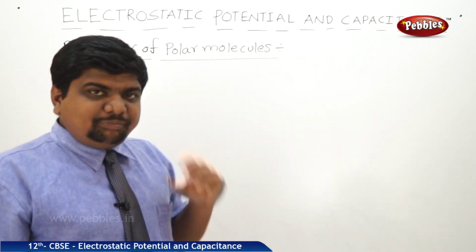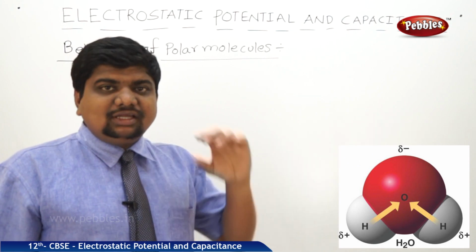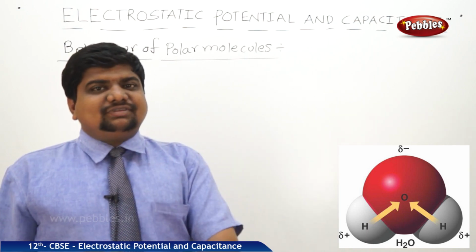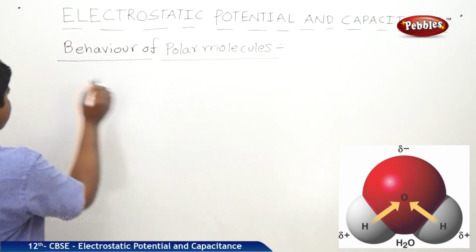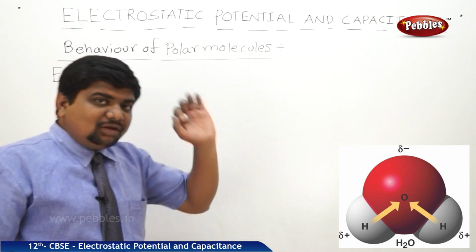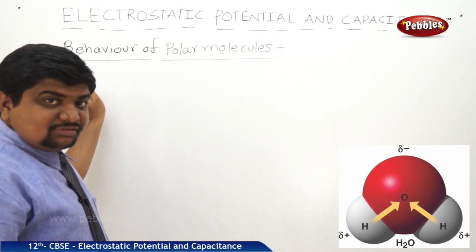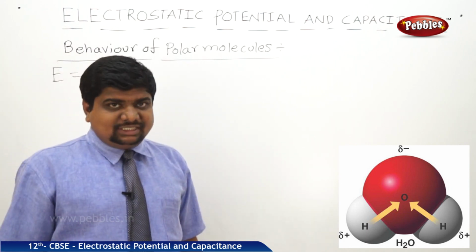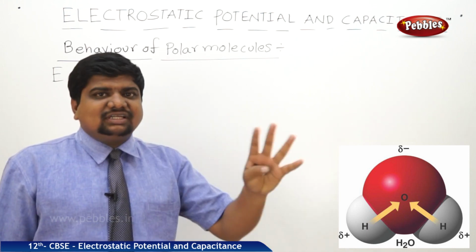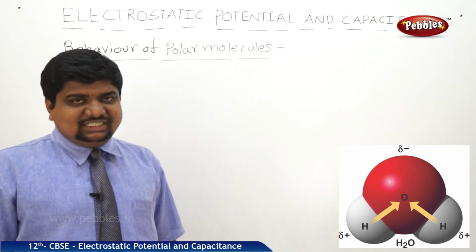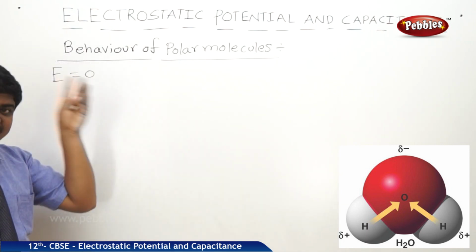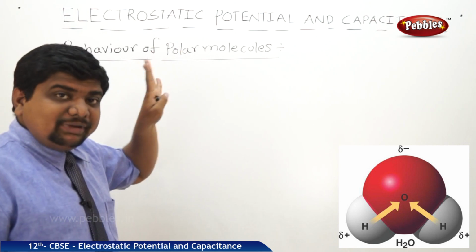Now we are going to discuss the behavior of polar molecules, or dielectrics which contain polar molecules, in the absence and in the presence of the field. It will be like this. The only difference between non-polar and polar molecules: in non-polar molecules, in the absence of the field, when E is equal to 0, there is no dipole moment. Whenever it is placed in the electric field, alignment takes place for the different charges, and dipole moment exists in opposite directions. Still, in polar molecules, even before the applied field, or in the absence of the field, dipole moment exists.